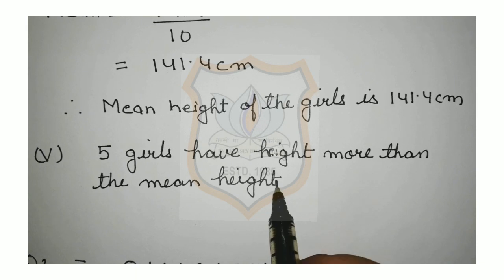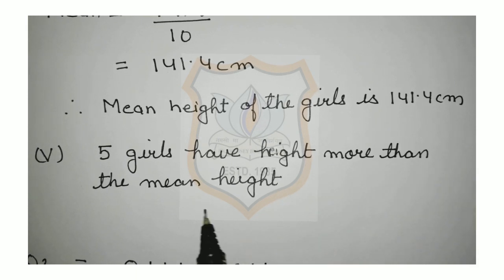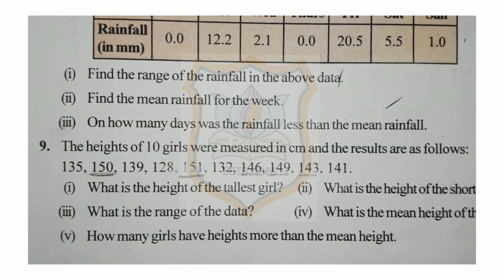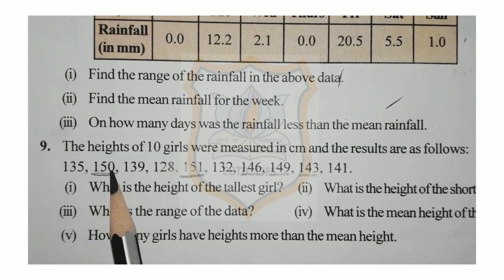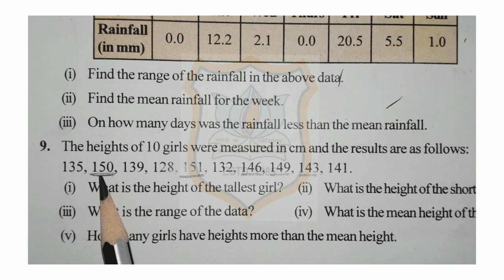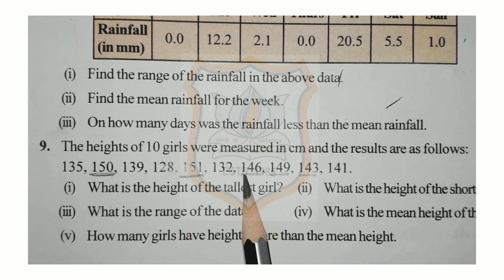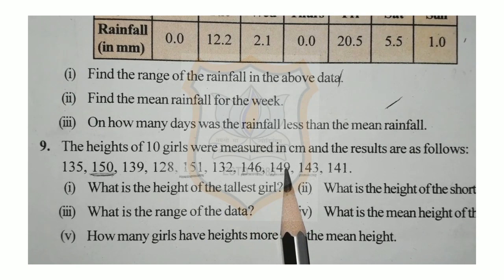So 5 girls have height more than the mean height, and these 5 girls are 150 centimeter, because it is more than 141.4 centimeter, because mean height is 141.4 centimeter. So 150 centimeter is more than 141.4 centimeter. 151 centimeter, this is also more, 146 centimeter, 149 centimeter and 143 centimeter are the 5 girls which have height more than the mean height.